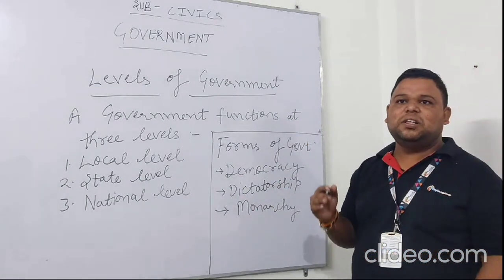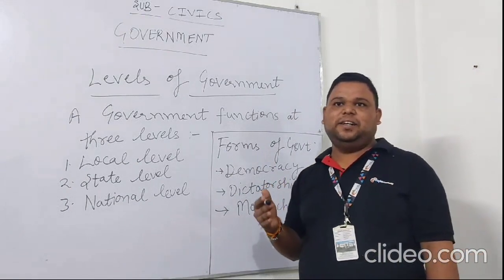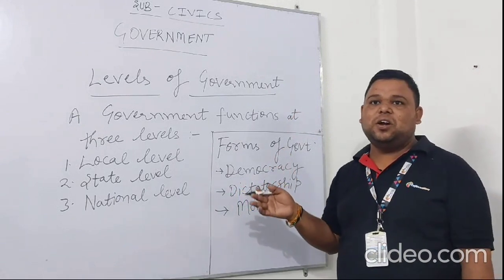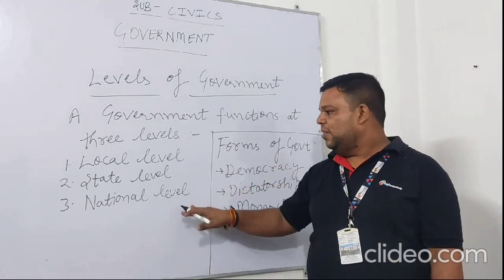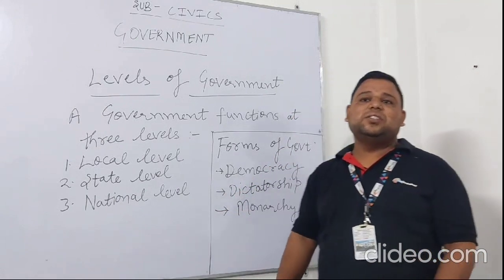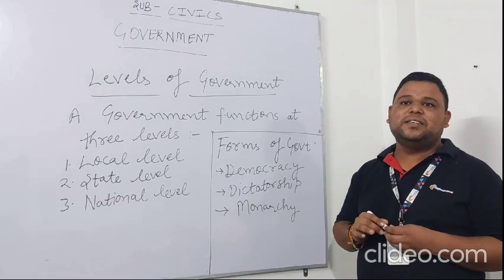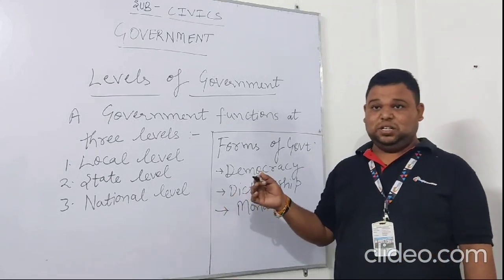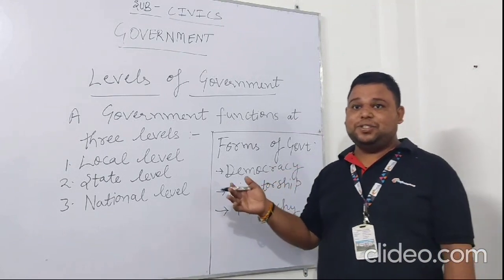And at the state level, involving an entire state, decisions which concern only the people residing in a particular state are taken at the state level. And the third one is the national level. The national level involves the entire country; decisions which concern the entire country are taken at the national level.